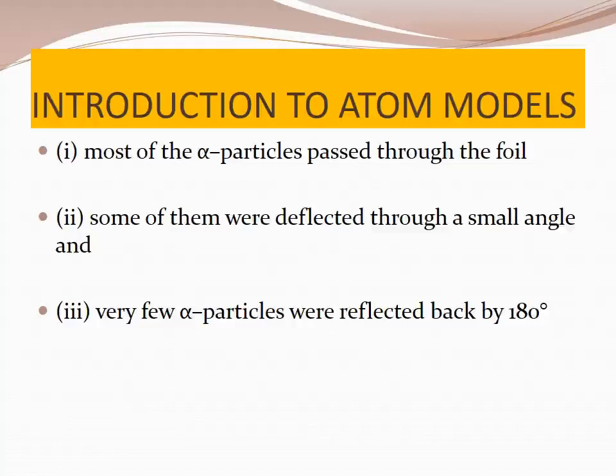After completion of this unit, you may have some ideas about the atomic models and the dual behavior of matter. You can understand the de Broglie equation, you can solve numerical problems, and learn Heisenberg's uncertainty principle, the significance of quantum numbers, shapes of various atomic orbitals, the Aufbau principle, Hund's rule, and the Pauli exclusion principle. These are the main topics in this lesson.